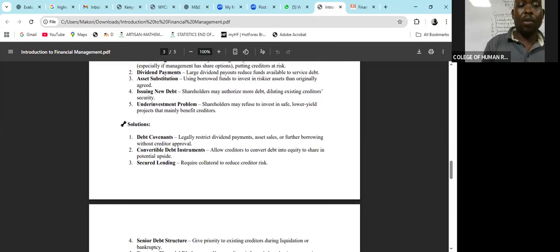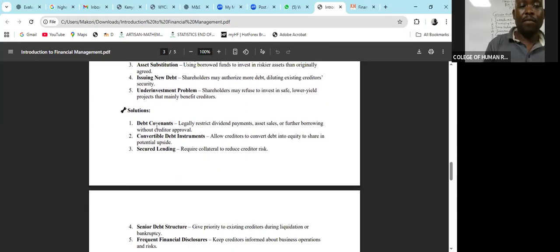Those particular conflicts can be solved using the following: having what we call debt covenants, whereby you restrict legally through the law on the dividends, payments, asset sales, and all that. The other one is convertible debt instruments, where you allow the creditors to convert their debts into equity.